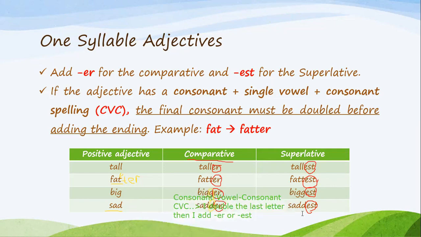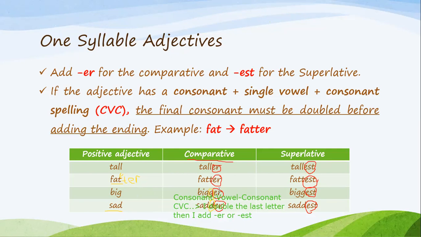I will say this again. This is the rule for the adjectives that are formed of one syllable. I only add ER to make it comparative, and I only add EST to make it superlative. Tall becomes taller in the comparative when I'm comparing between two things, and it becomes tallest when I'm comparing between a group of things. She's the tallest. She's taller than her friend.